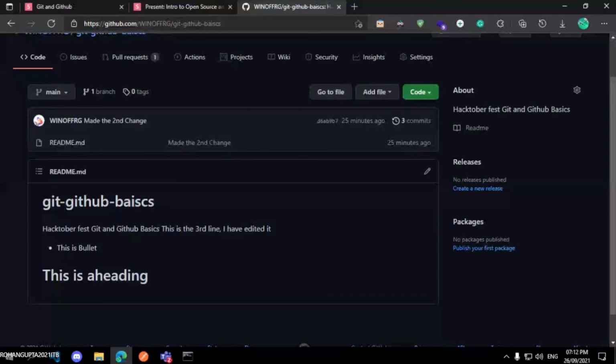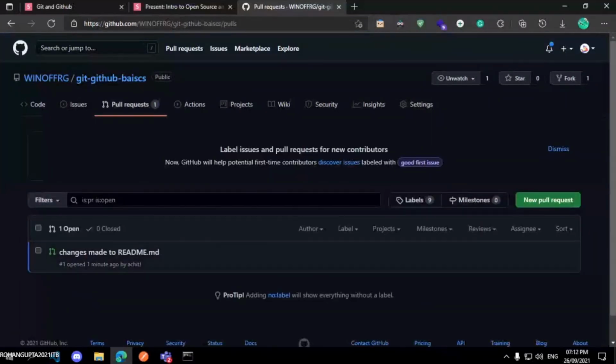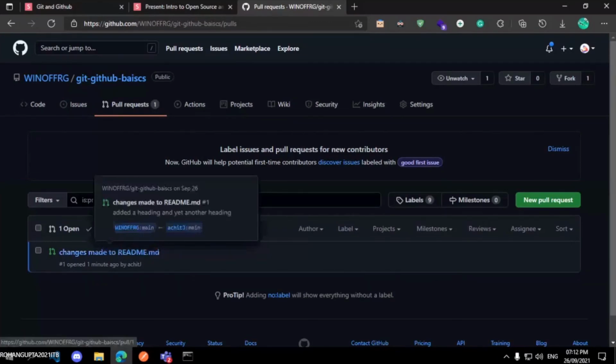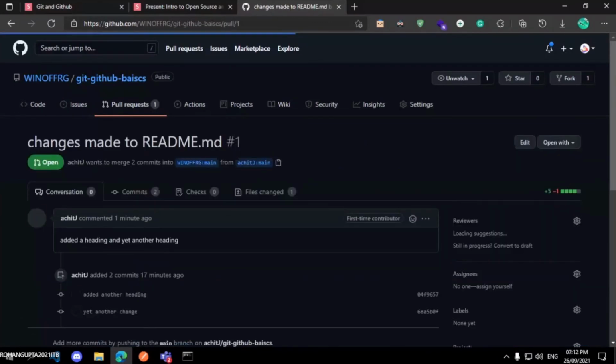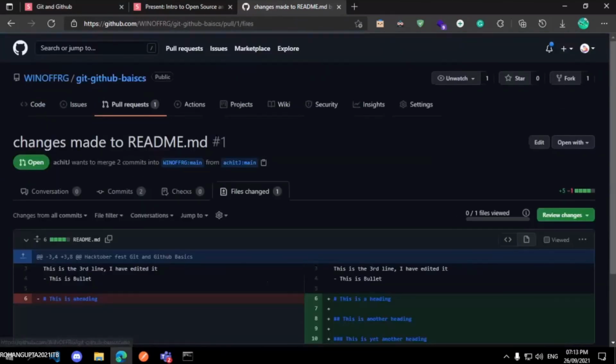Okay. So here I am back at the repository, and this is my repository which belongs to my account, GitHub basics. Now I'm going to pull request. I see that someone has created a pull request and wants to merge some code changes into mine. So I will see what the title is: changes made to readme.md file by Ajit Jain. I will click on the files changed tab. I will see what he has changed.